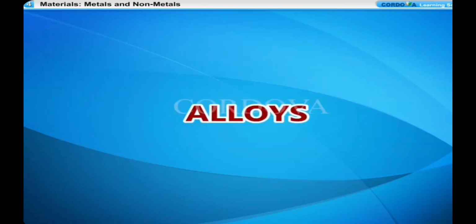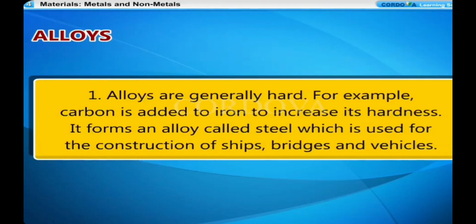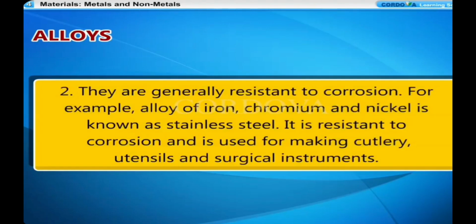Alloys. Alloys are generally hard. For example, carbon is added to iron to increase its hardness. It forms an alloy called steel, which is used for the construction of ships, bridges, and vehicles. They are generally resistant to corrosion. For example, alloy of iron, chromium, and nickel is known as stainless steel. It is resistant to corrosion and is used for making cutlery, utensils, and surgical instruments.